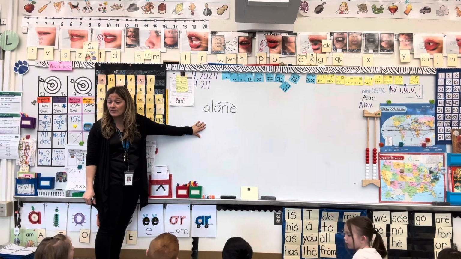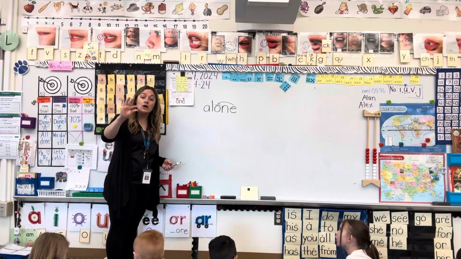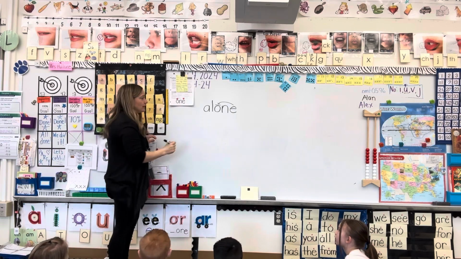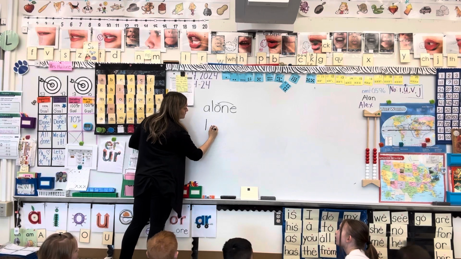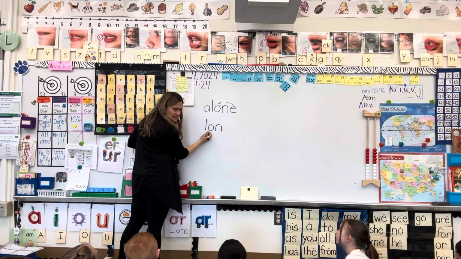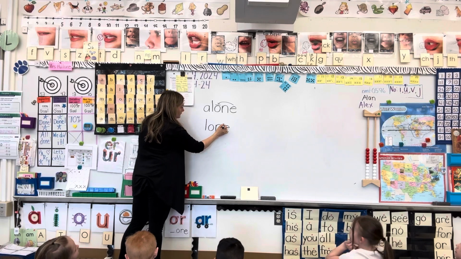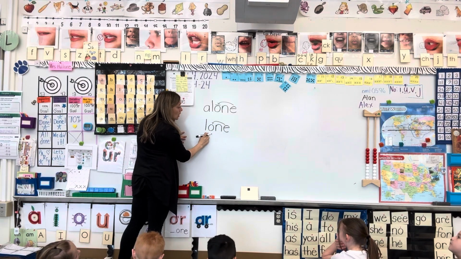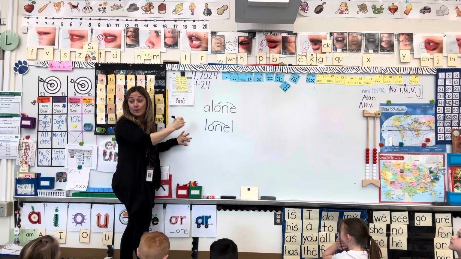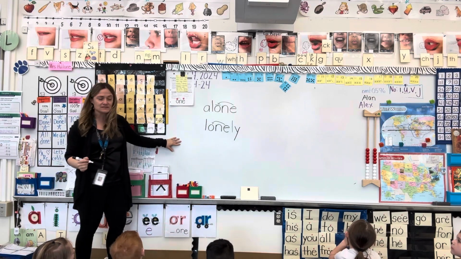Let's take a look at how we spell that word lonely. Say lonely. Let's tap it. L, O, N, L, E. Watch me spell it. L, O, N. Did that O say its name again? Yes. We add an E. We got the long O sound. Own. Then it's going to be a borrower. Yep, it's our borrowing Y. We know that Y at the end borrows the E sound.